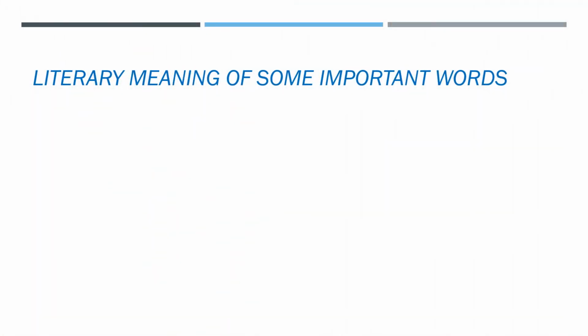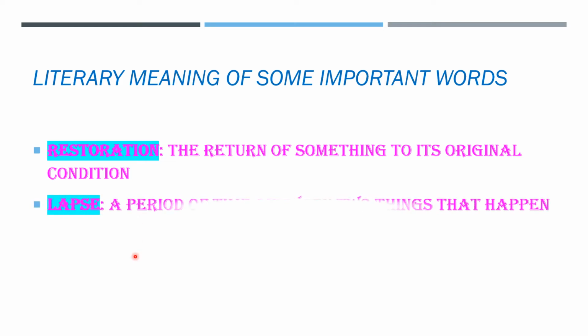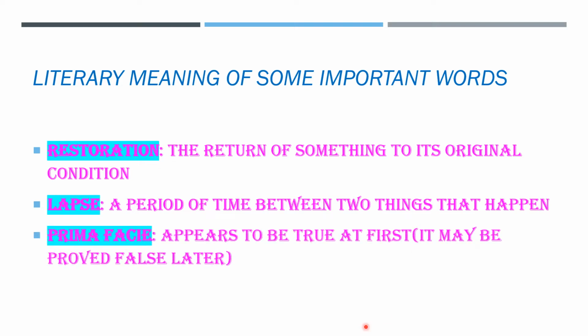Literary meaning of some important words. So let us see. First one is restoration. Restoration is, we can say, the return of something to its original condition. Next one is lapse. The meaning is a period of time between two things that happen. Now is prima facie. This means it appears to be true at first. It may be proved false later.